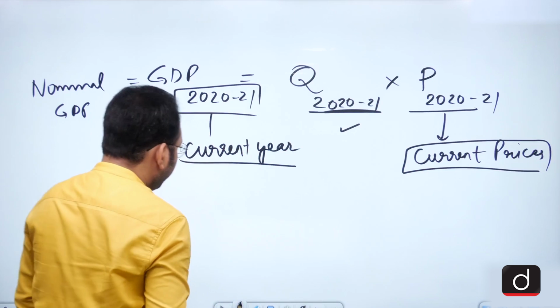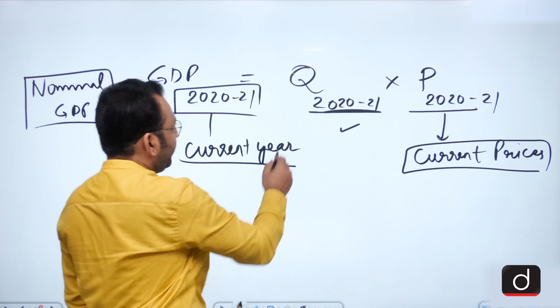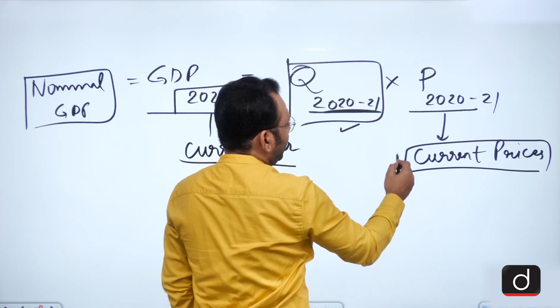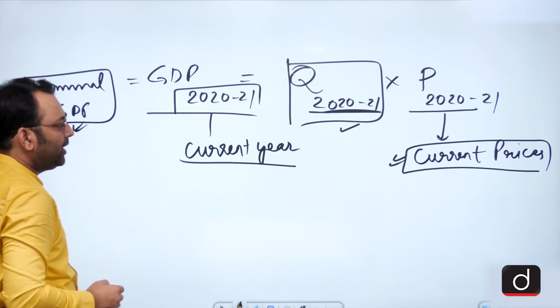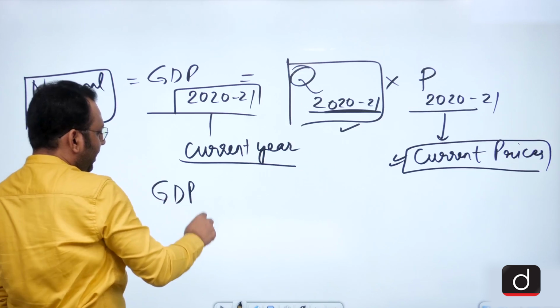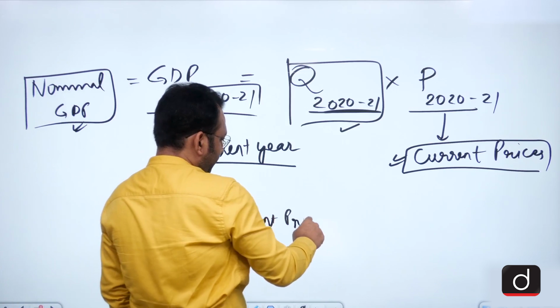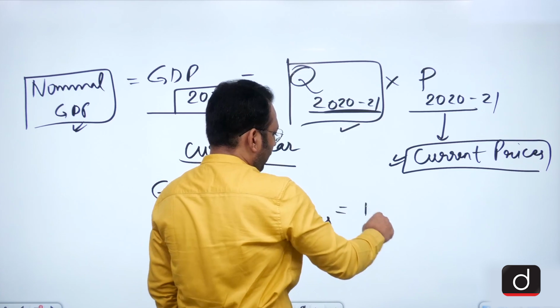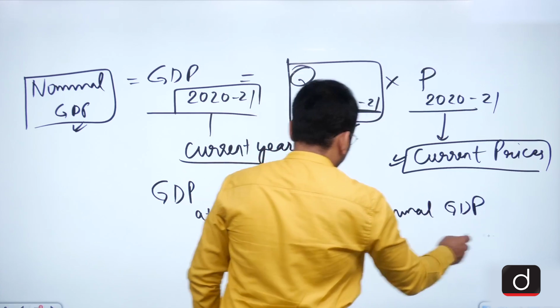So when the GDP is calculated for a given year at the current prices, we get a concept called nominal GDP. So we can say the GDP at the current prices is called the nominal GDP,